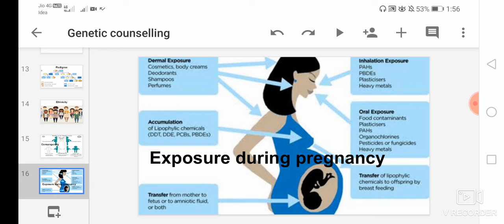Here you can see in the pictures any dermal exposure if the mother is having, or any type of inhalation exposure to heavy metals. So the counselor will ask about the pregnancy history of the mother and will also discuss the possibility of adverse effects. So these are the purposes of genetic counseling.